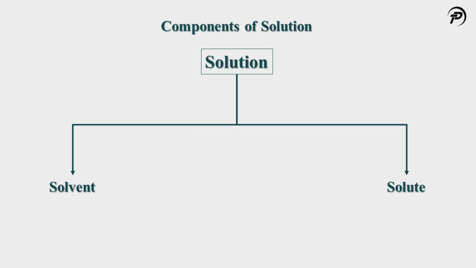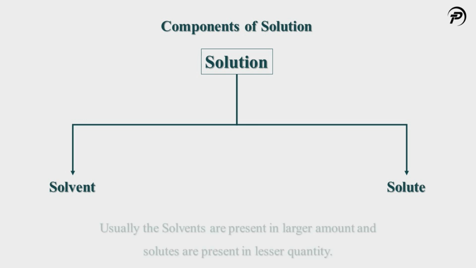A solution has a solvent and solute as its components. The component of the solution that dissolves the other component in it is called solvent. The component of the solution that is dissolved in the solvent is called solute. Usually, the solvent is present in larger amount and solutes are present in lesser quantity.